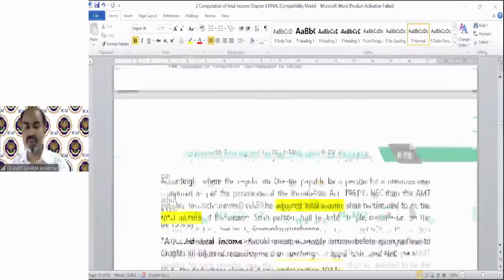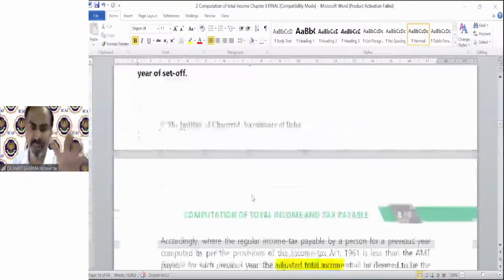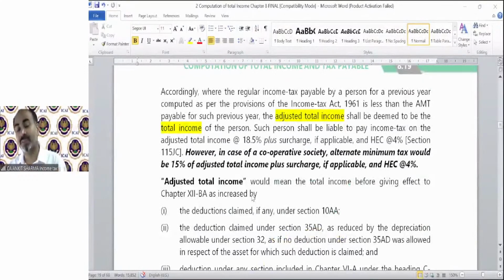So now all these provisions, which I have explained to you with the help of a summary, are here with the explanation and the paragraph. Accordingly, where the regular income tax payable by a person for a previous year, computed as per the provisions of the Income Tax Act 1961, is less than the AMT payable for such previous year, what it says is: if your normal tax is less and AMT tax is high, then you have to pay AMT as your tax liability, and your adjusted total income will be treated as your total income.